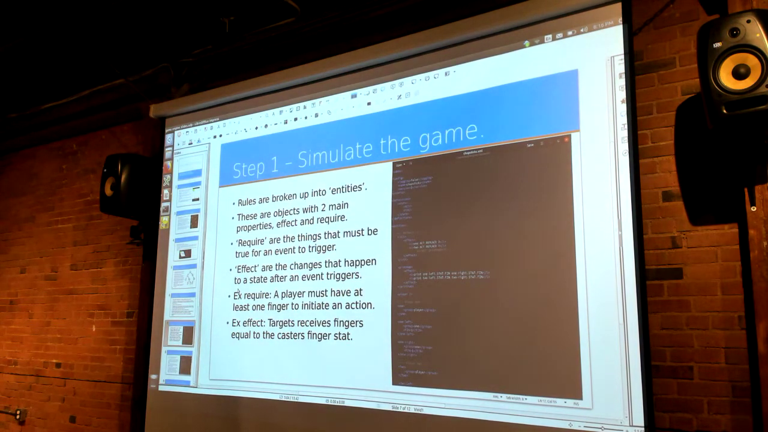So the rules: every rule is broken up into an entity with 2 main properties, an effect and a require. An example of a require is that a player must have at least 1 finger to initiate an action. If you do not have a finger, that hand cannot initiate an action. And the effect is that the target receives fingers equal to the caster's finger stat.